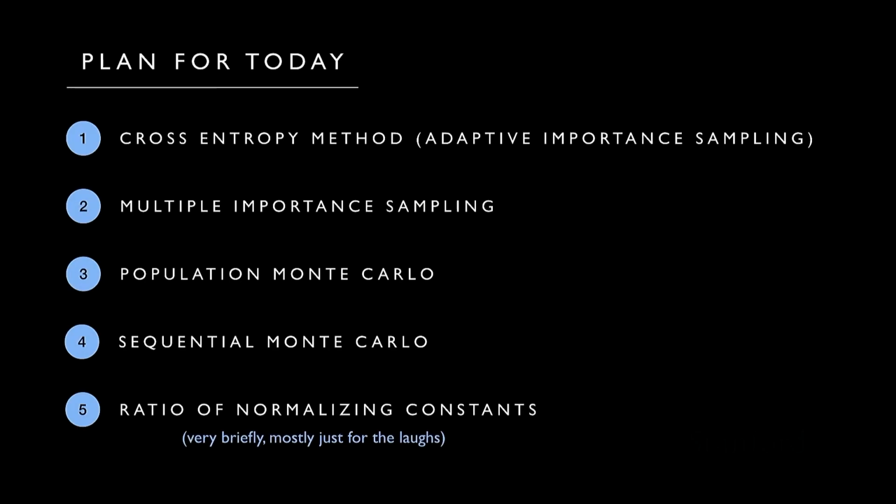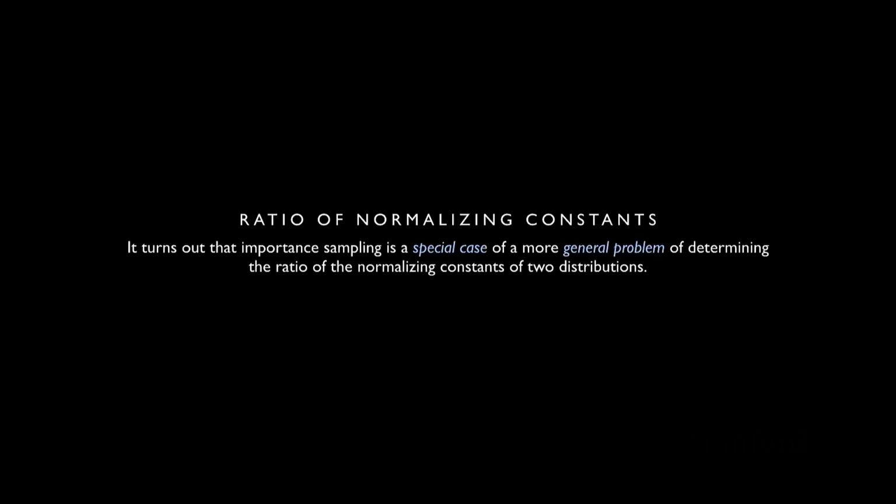All right, so we've gone through all these things, and now I'm going to talk super, super briefly about this ratio of normalizing constants idea. This is basically the only thing I'm going to tell you about this, and this is an advanced topic, unfortunately. But what's really interesting is that importance sampling, everything I just showed you, is actually a special case of a more general problem of determining the ratio of normalizing constants between two distributions.